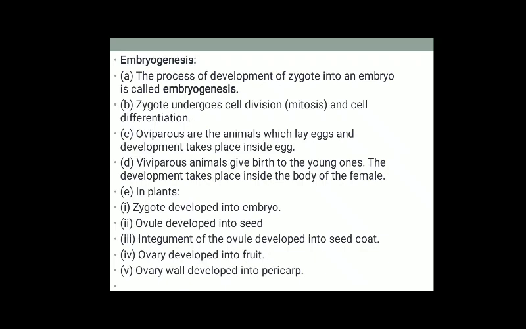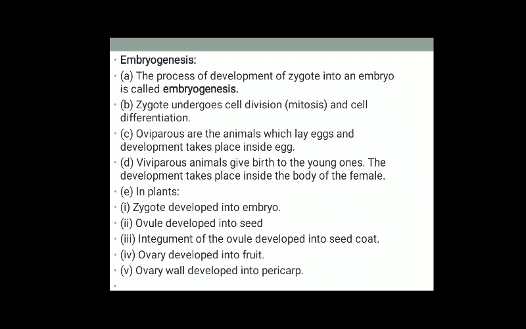Here zygote undergoes cell division, that is mitosis, and cell differentiation. Oviparous are the animals which lay eggs, and development takes place inside the egg, and viviparous animals give birth to young ones directly. So we are the example for viviparous, and birds are the example for oviparous animals.